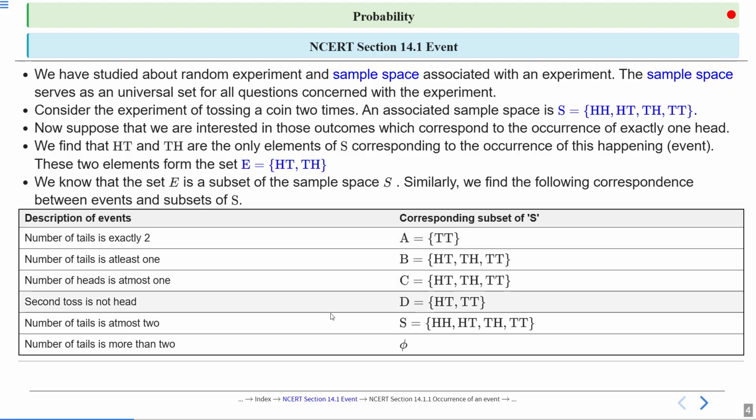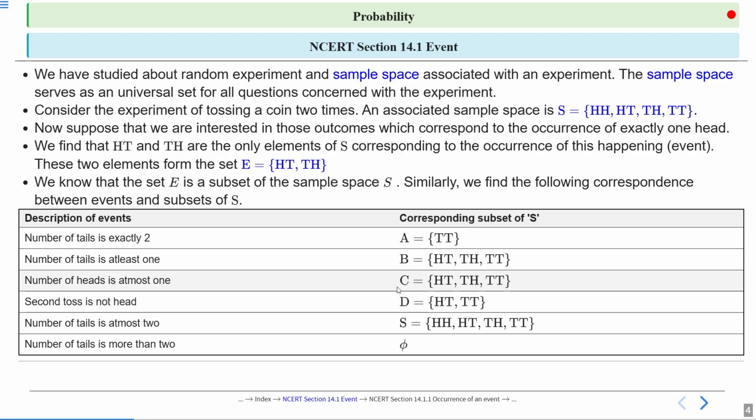Then find number of heads is at most 1. Find those elements of S where the number of heads is at most 1. We find that HT, TH, and TT are the only elements of S corresponding to the occurrence of number of heads is at most 1.